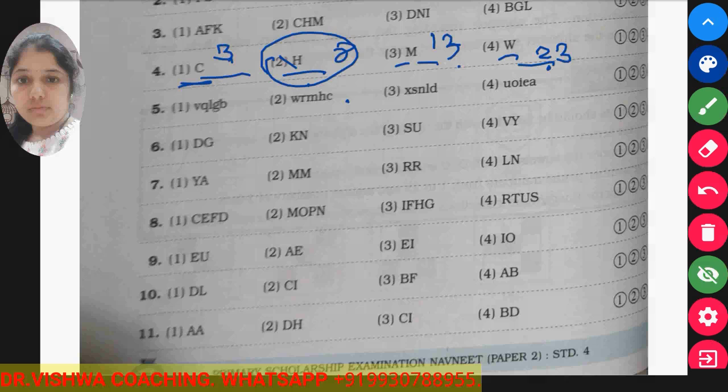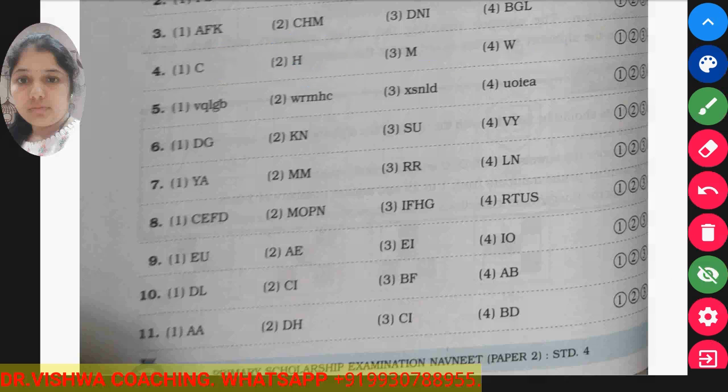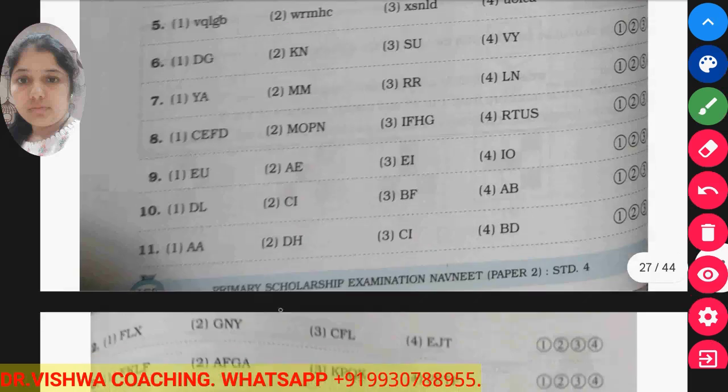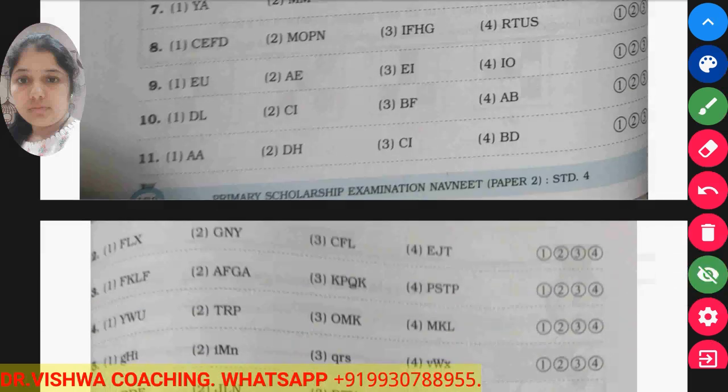Okay. Now some of the sums I will leave for you. I will take the other one. Now see, AA, DH, CI, BD. A belongs to 1, D belongs to 4, H belongs to 8, C belongs to 3, I belongs to 9, and B belongs to 2 and D belongs to 4.